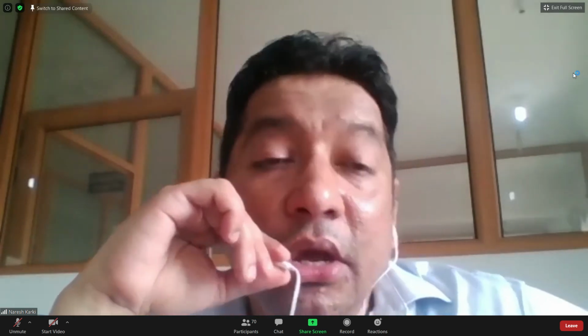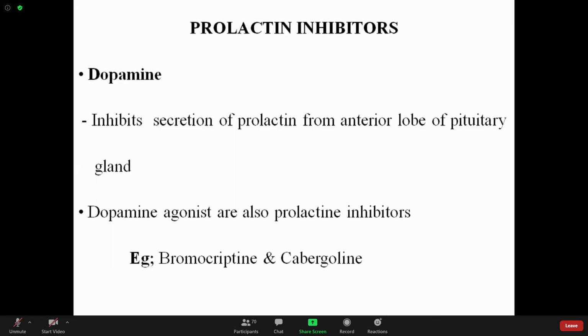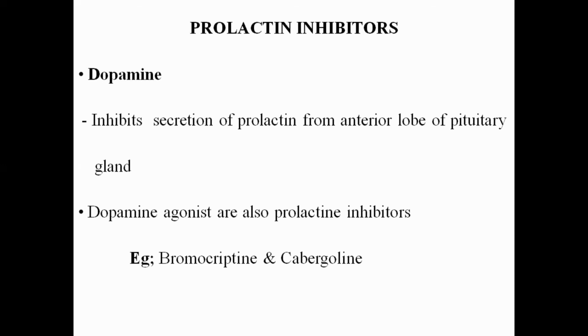Dopamine is one example of the prolactin inhibitors. It inhibits the secretion of prolactin from the anterior lobe of the pituitary gland. We will discuss the mechanism. Other than dopamine, dopamine agonists like bromocriptine and cabergoline are also prolactin inhibitors. Generally, dopamine and dopamine receptor agonists are used for the treatment of Parkinson's disease.